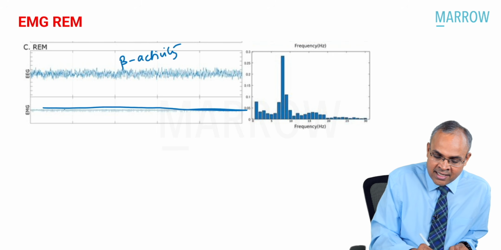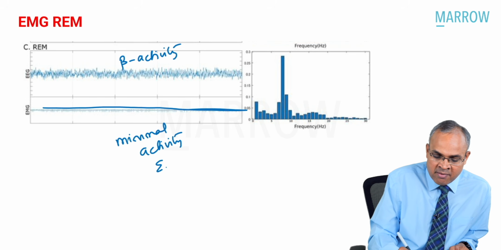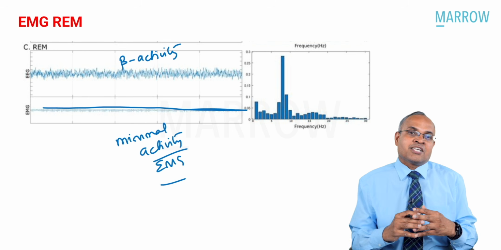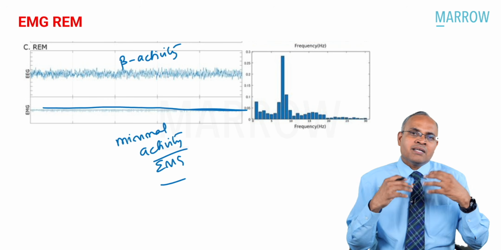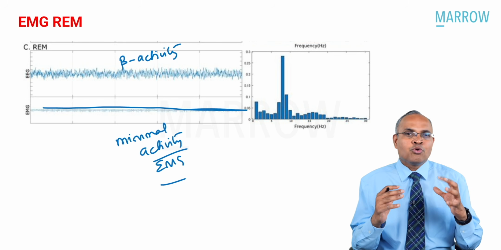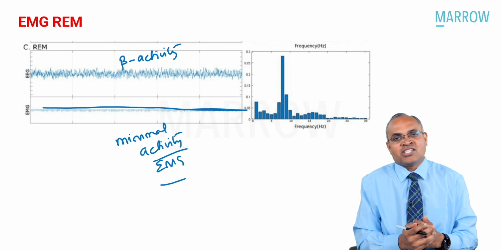Minimal activity in the EMG is characteristically seen. That is very characteristic of REM. So that's why REM based questions keep coming again and again. So don't worry too much. Just understand the basics, and you'll understand this question pretty well and answer it.